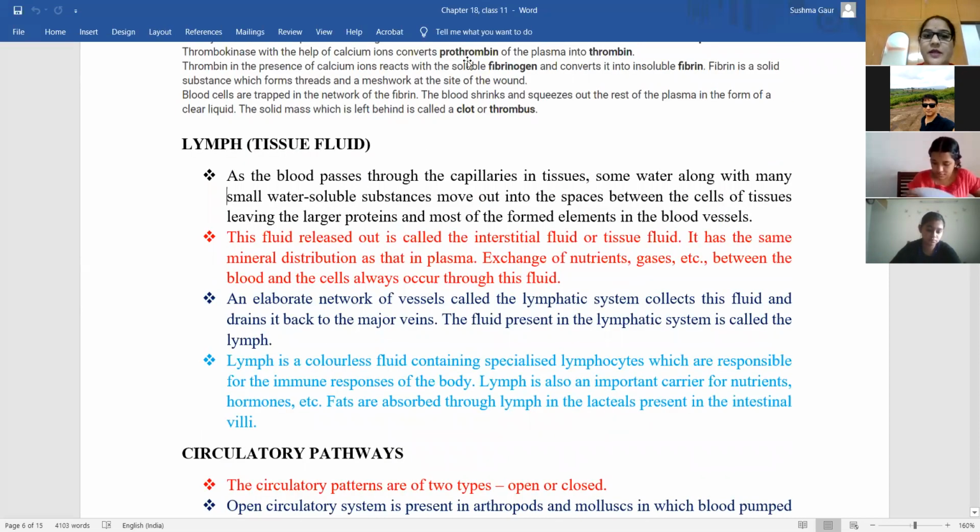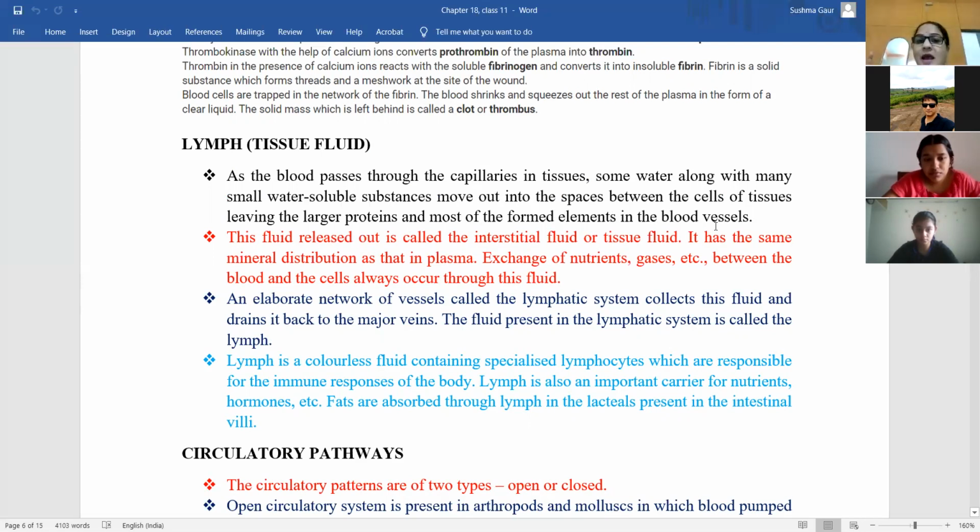What is lymph? It is also known as tissue fluid. So as the blood passes through the capillaries in tissues, I think there is no need to explain what blood capillaries are, you all know, right? Yes, ma'am. Okay. So as the blood passes through the capillaries in the tissues, some water also goes along with small water soluble substances, and they move out into the spaces between the cells and the tissues, leaving large proteins and most of the formed elements in the blood vessels.